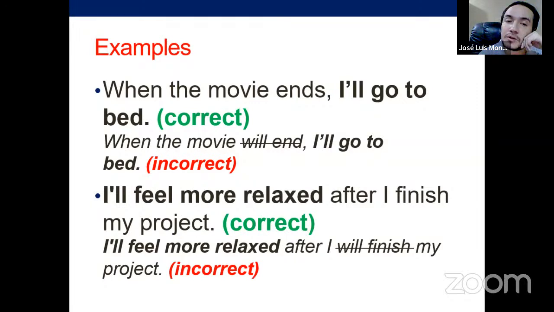When will you go to bed? The answer will be: when the movie ends. So again, it's a reference of time. As it is specific, remember, this can be used in past, but if you use it in past, then you can use it with all the tenses in past except for the present perfect. Why? Because remember that it's indefinite. And if it's indefinite, of course, you cannot say when, because when is definite. Remember that rule.